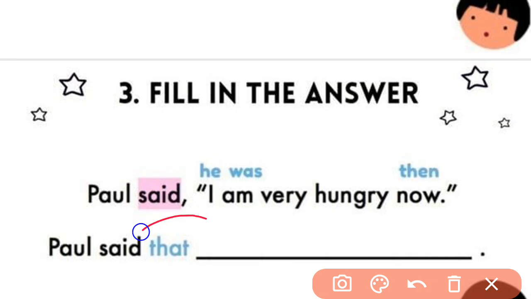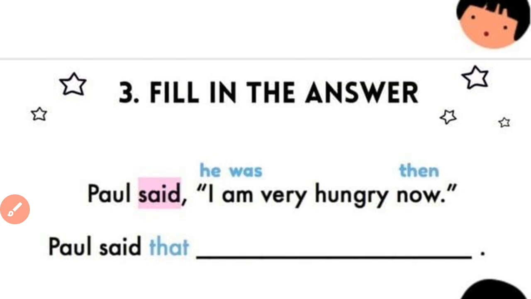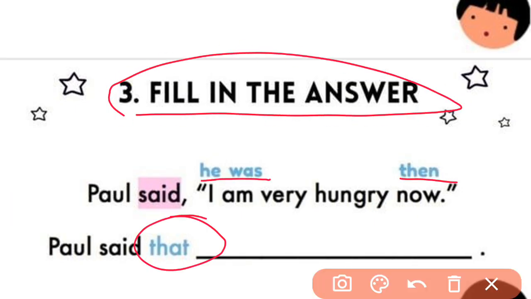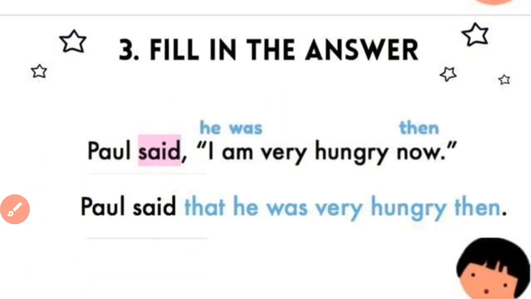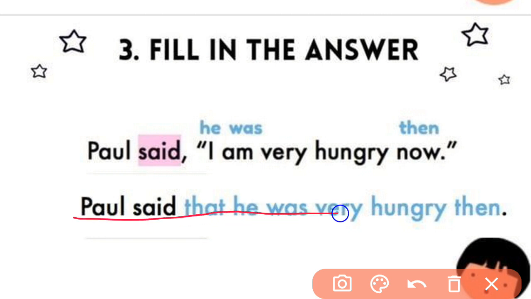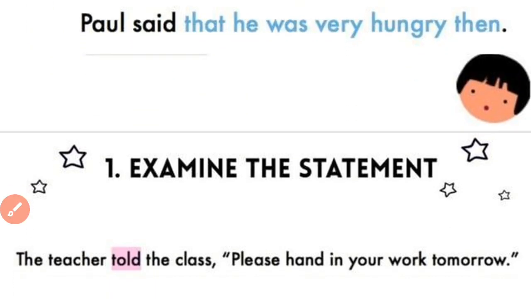First thing, we have to put "that." That is very important in direct and indirect speech. And we wrote "he was" then. Now the third thing is we have to write the answer. Let us see what the answer is. Paul said that he was hungry then. We can write "that time" also instead of "then."